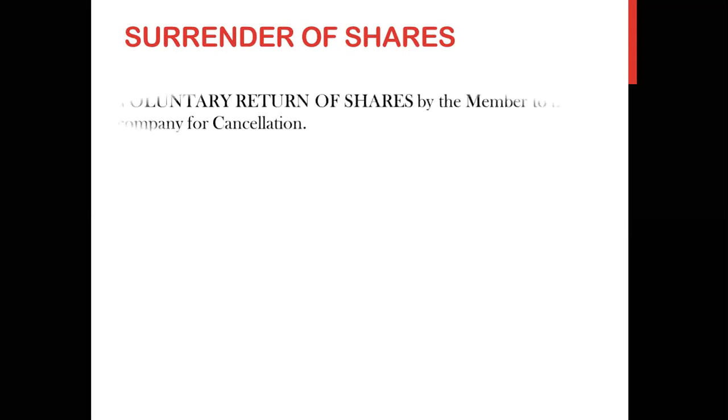Coming towards the last topic of the day, surrender of shares. तो surrender कर देना means अपने आप कस्टडी में आ जाना. तो आपने सुना होगा ना, सरेंडर कर दो. सरेंडर means voluntarily, nobody is forcing. So surrender of shares means the voluntary return of shares by the member to the company for cancellation. बंदा सामने से आके कंपनी को बोल रहा है कि आप मेरे शेयर्स को कैंसिल कर दो. I am surrendering my shares back to the company because I am not in a position to pay the amount on the shares which I had asked for.